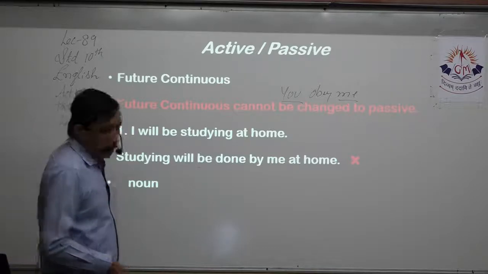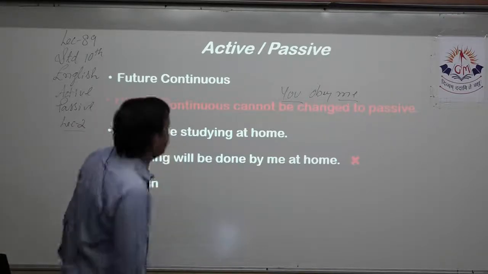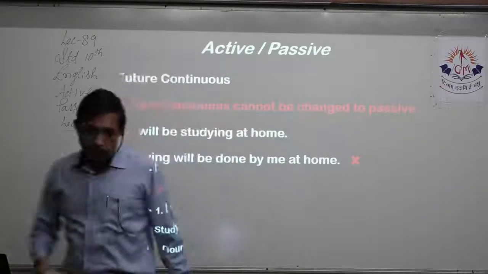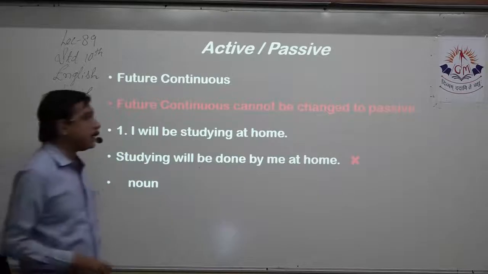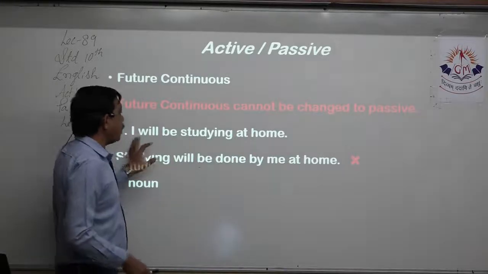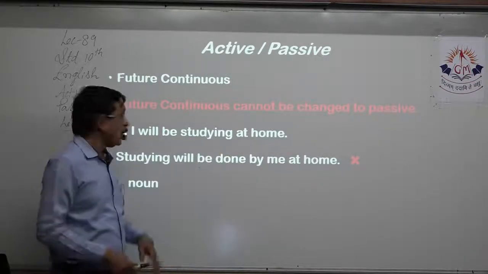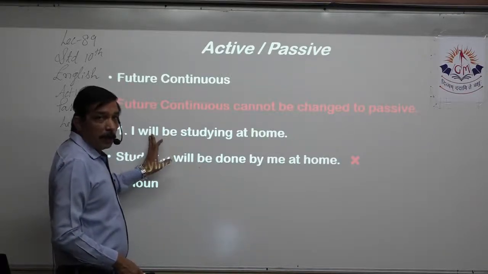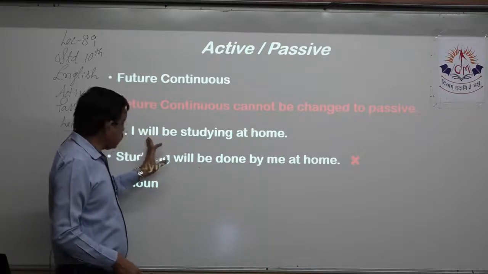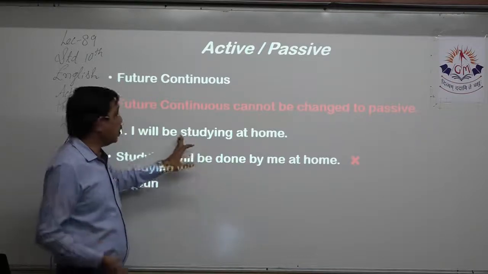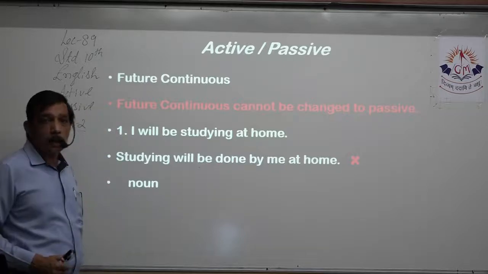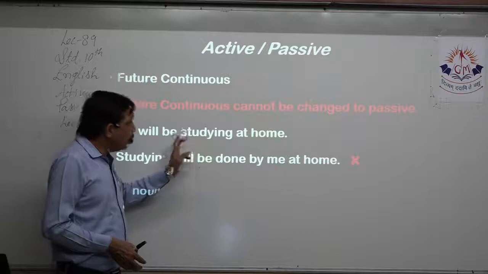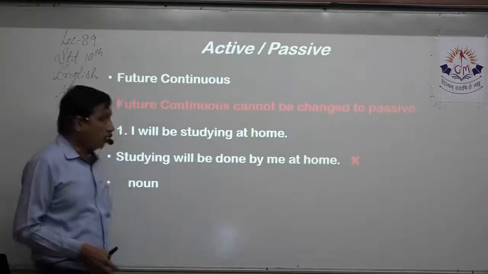Next is future continuous. Now, future continuous cannot be changed to passive. Of course, an answer is there, right? But we do not write it like that. For example, I will be studying at home. Will tells me this is future tense. Be is necessary. Studying tells me that it is ing form continuous. So future continuous. I will be studying at home, right?